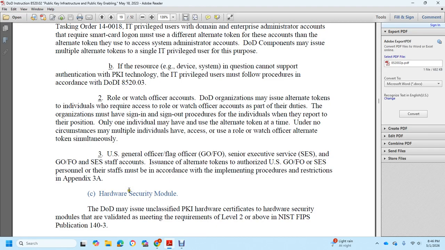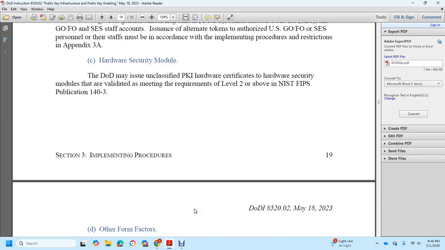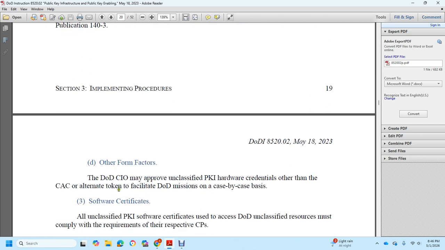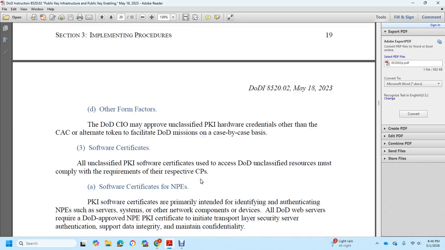Hardware security module. The Department of Defense may issue public key infrastructure hardware certificates on a hardware security module validated as meeting level 2 or above of NIST FIPS publication 140, or other form factors. The chief information officer may also approve public key infrastructure hardware credentials other than the common access card, limited tokens, facility with the DoD mission, on a case basis.